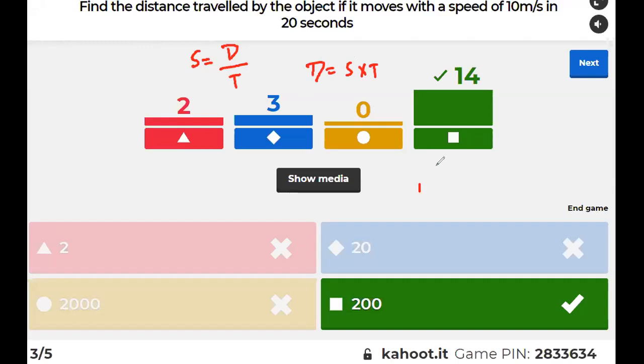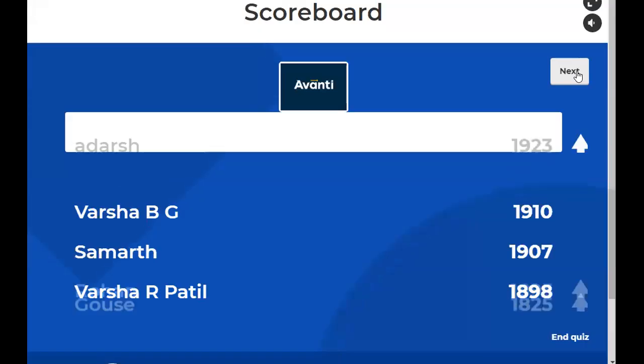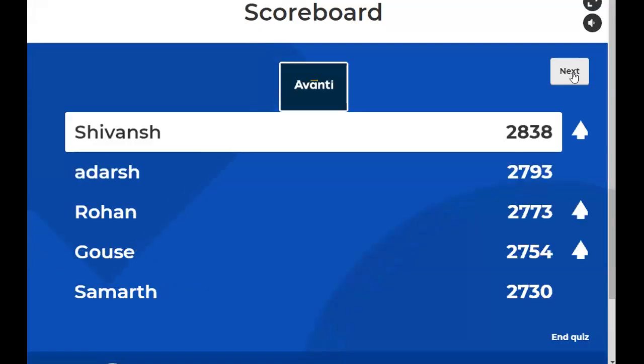So distance is equal to speed, which is 10, into time, which is 20. Seconds unit is same. It is 200, right? How come it is 2 and 20? This is the basic formula, na? Right? Okay, everyone got it? Yes, sir. Next.